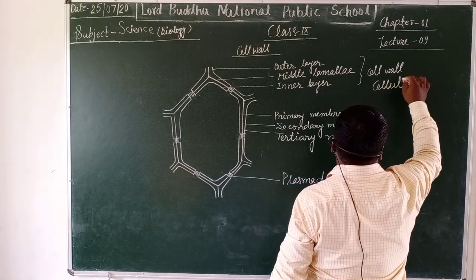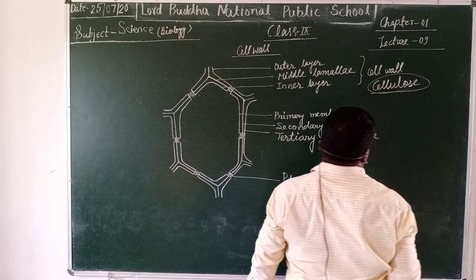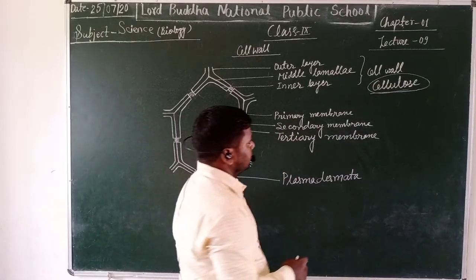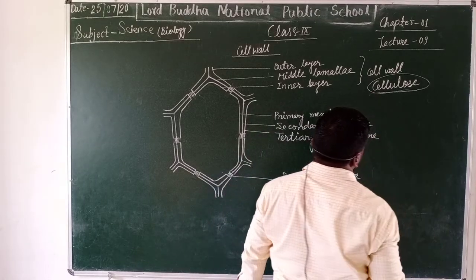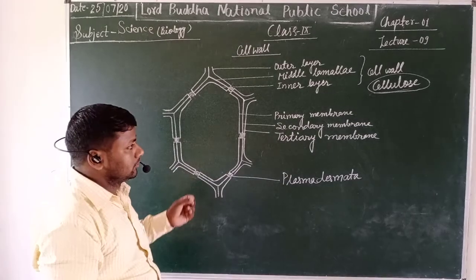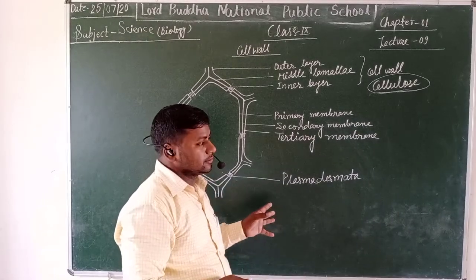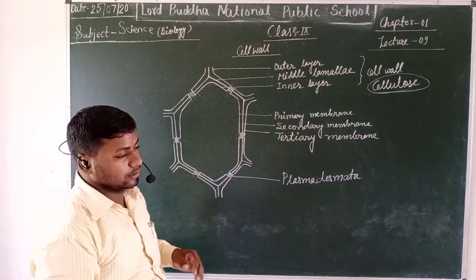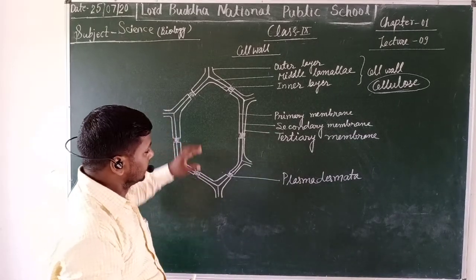It is a polymer of glucose in which more than thousands of micromolecules combine to form a single molecule of cellulose.